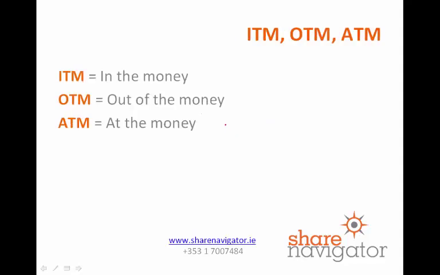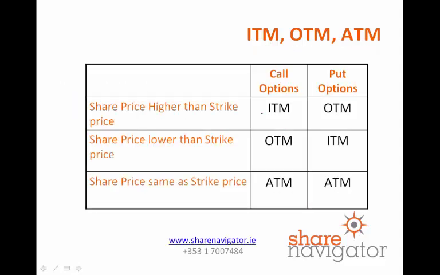But before we get into discussing that particular formula, you need to know three key terms: in the money, out of the money, and at the money. So here's a chart showing you what in the money, out of the money, and at the money means for call options and for put options. When the share price is higher than the strike price, a call option is said to be in the money.